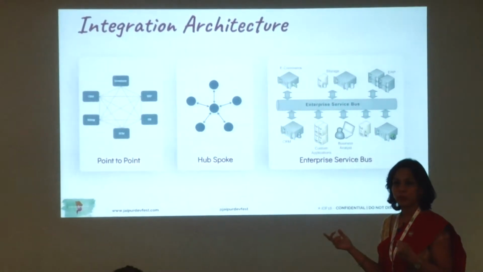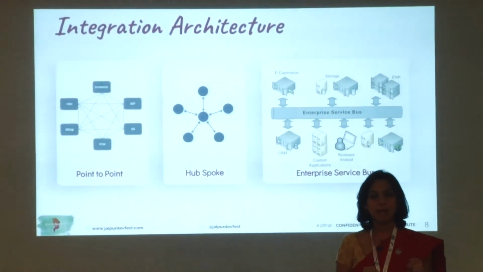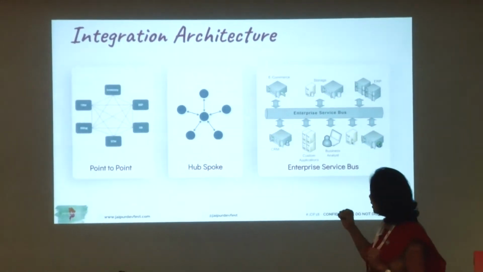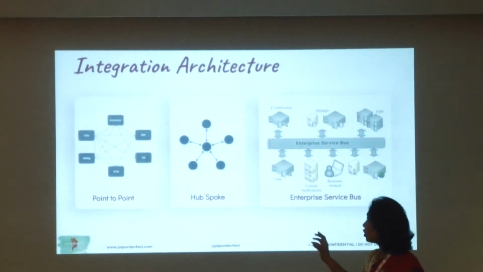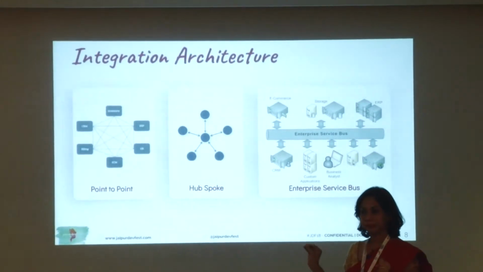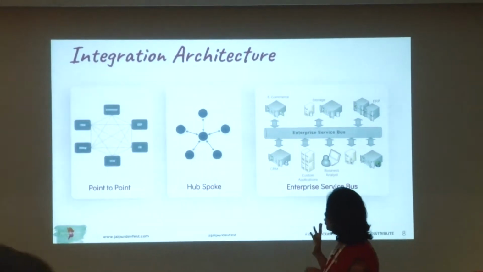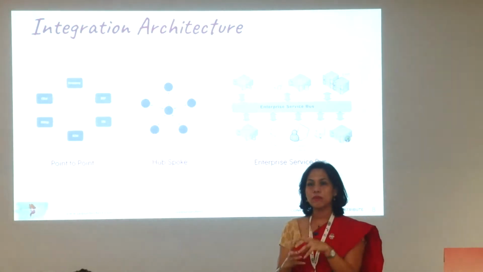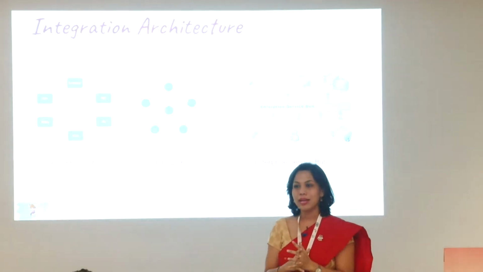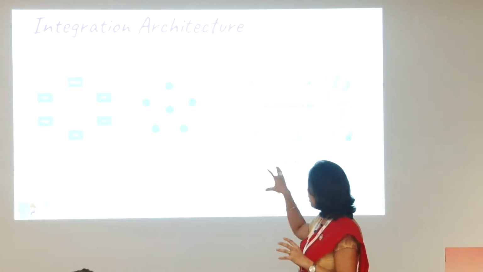Now, when I talk about integration architecture, what are the three different integration architectures? One is called point-to-point. When I'm trying to talk from one application to another, you might have CRM, billing, and HR management. In this architecture, each of them talks to each other. That's your point-to-point. Next is hub and spoke. In hub and spoke, you have a central application which is your medium of communication to all the other applications. So there is one central hub and all are connected to that hub. If I want to talk to some other application, I will send a message to the hub.